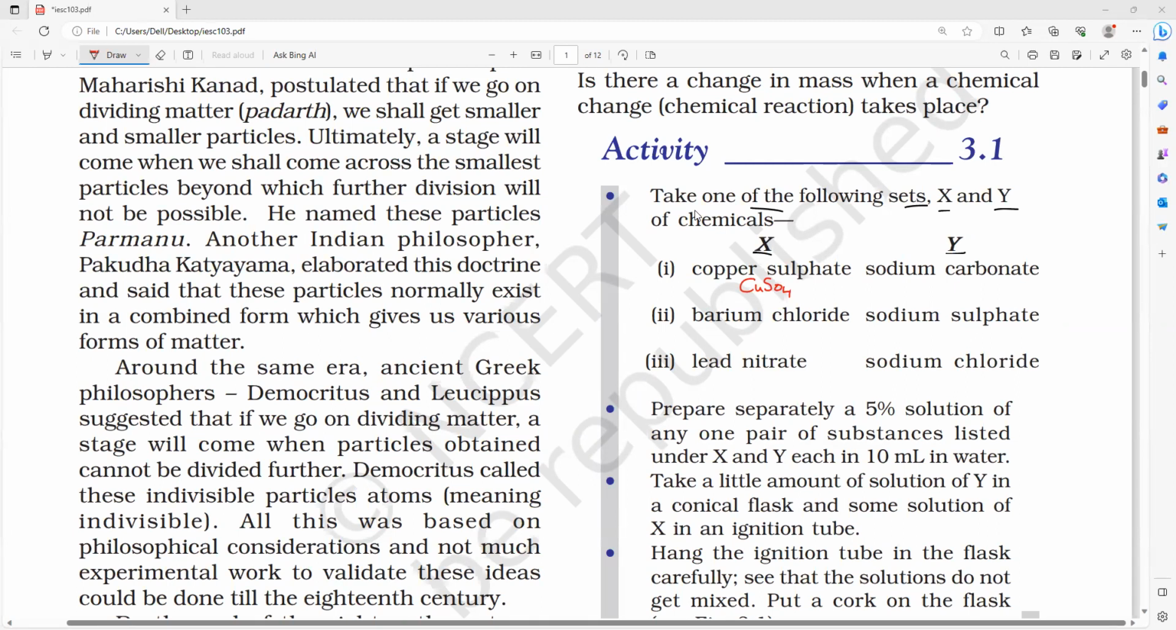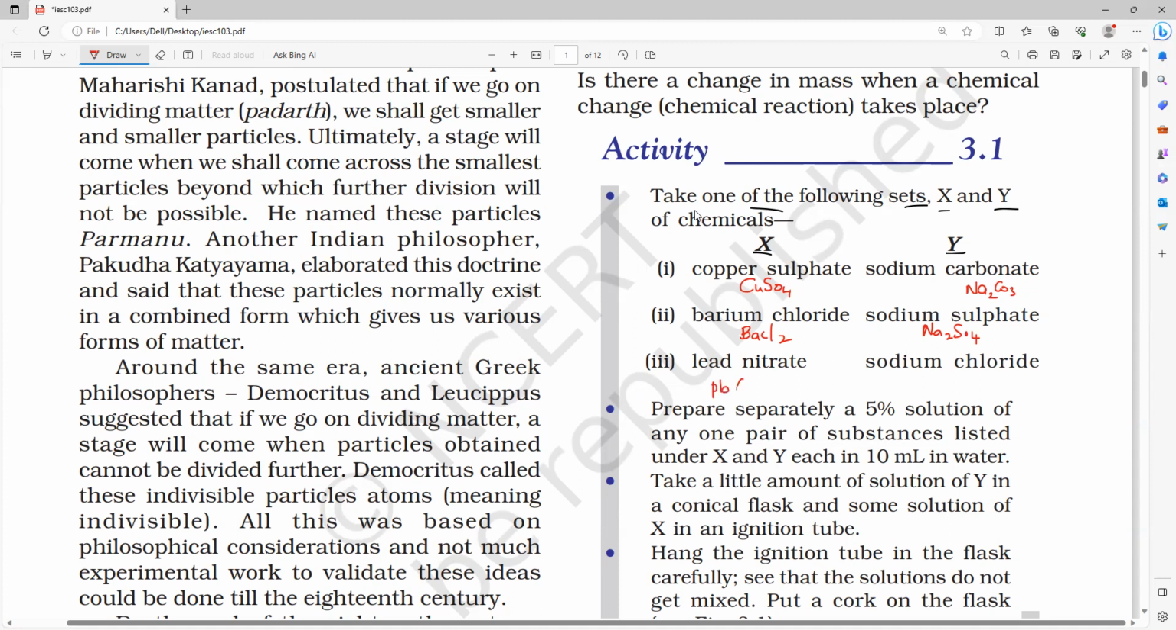Next, the sodium carbonate formula is Na2CO3. So you can take a pair of chemicals: one is copper sulfate and sodium carbonate, and you undergo the reaction. Next, barium chloride and sodium sulfate. Barium chloride is BaCl2. Sodium sulfate is Na2SO4.